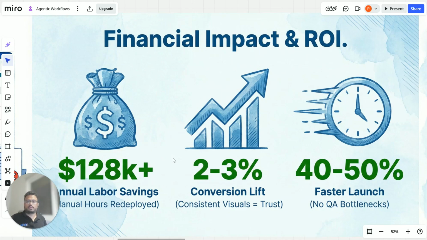Now, overall, the reason I felt this particular agent could give a very high ROI to enterprises is because it could save a lot of manual hours going into this QA QC activity. So the effort could be reutilized for creative work, which could have a higher impact. Also, if all the content is brand standardized, brands could see higher conversions. And whenever a brand is launching a new product, since this QA QC is done faster, it could improve their go-to-market time also.